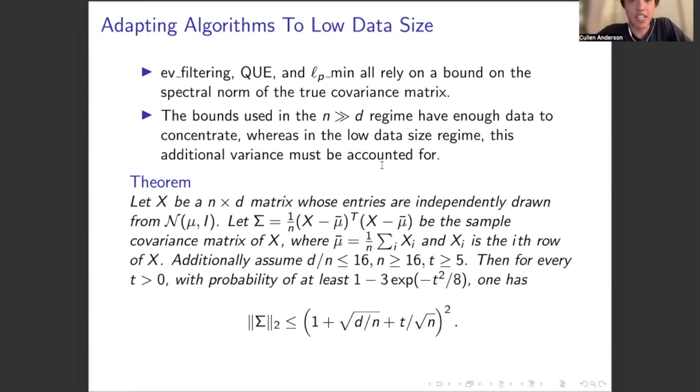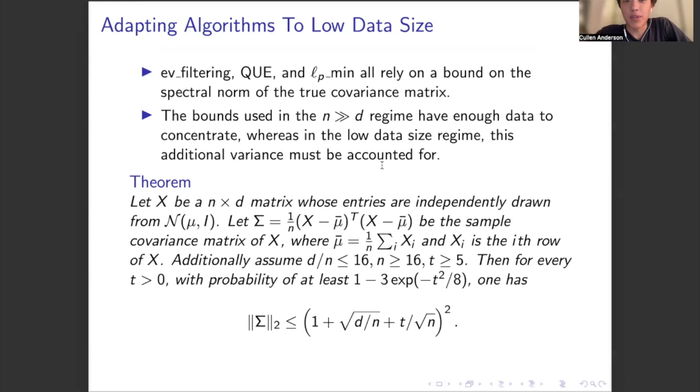In particular, eigenvalue filtering, quantum entropy scoring, and LP-min all rely on a bound on the spectral norm of the true covariance matrix. Again, these algorithms all assume identity covariance. Focusing on eigenvalue filtering and quantum entropy scoring, they use this bound when they detect if there are outliers or not. If you assume identity covariance, you'd expect the spectral norm of the true covariance matrix to be 1, and so you'd expect with large enough data that the spectral norm of the sample covariance matrix would also be close to 1. So they simply use a bound of about 1 to detect if they should prune or